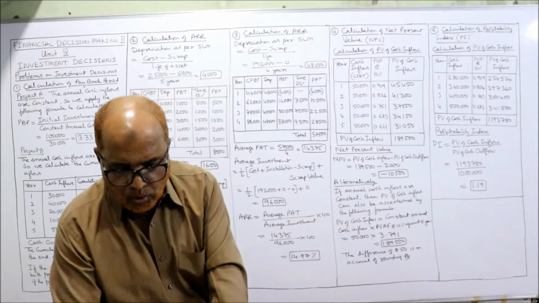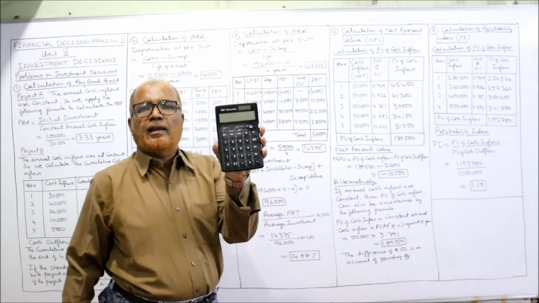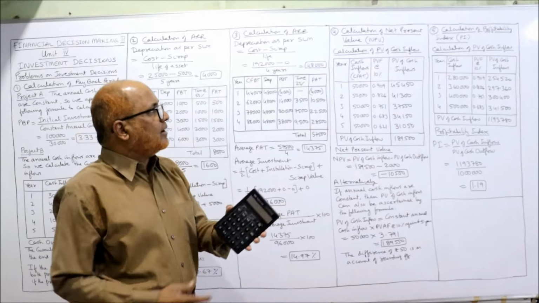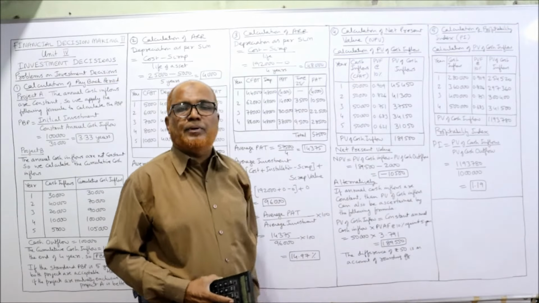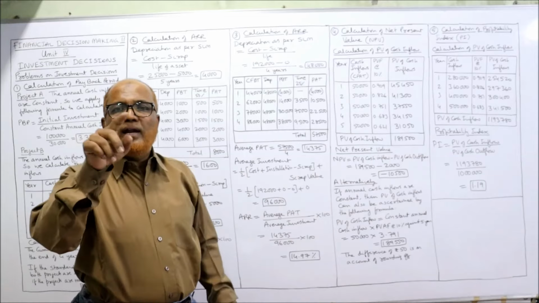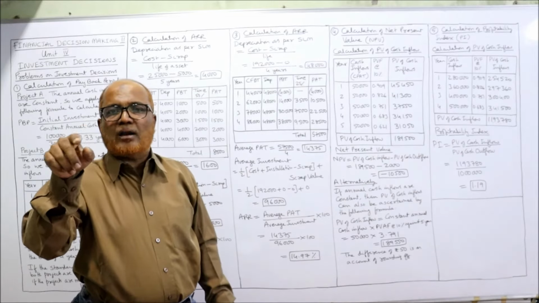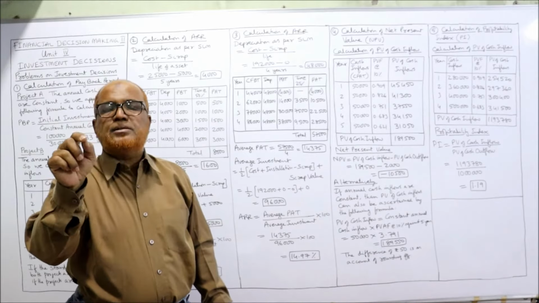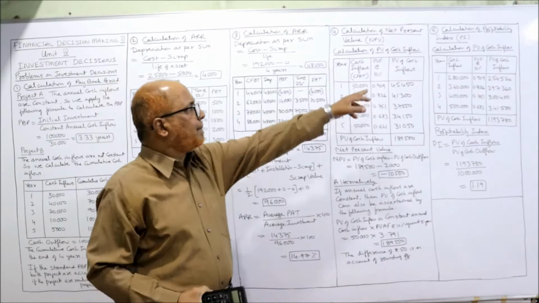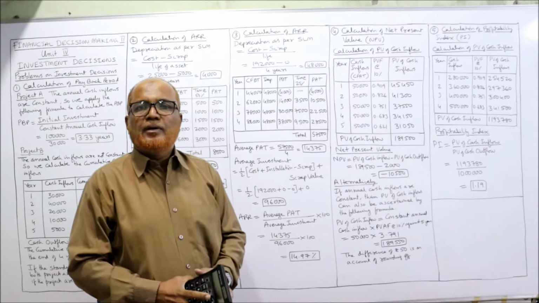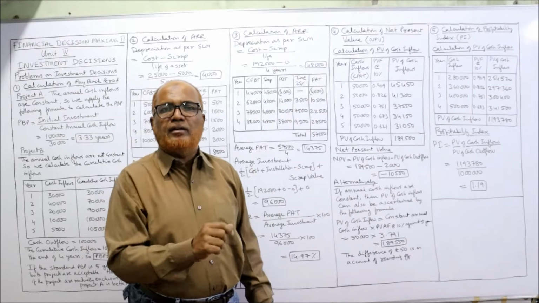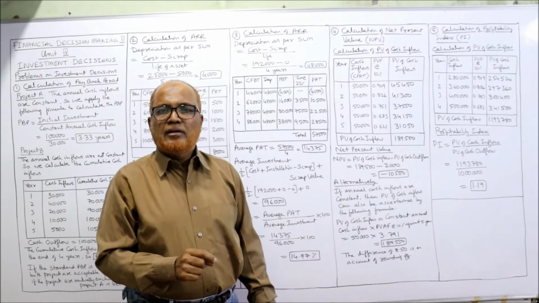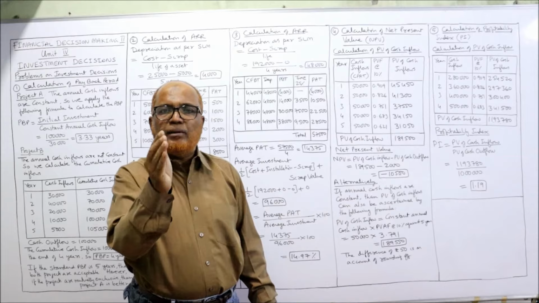Otherwise, if you don't have the table, use the simple calculator. Simple, not scientific. On a simple calculator, how do we find the PV factors at 10%? The formula is 1 divided by (1 plus R) to the power of N. R means rate of return. 10% means 0.1. 10 divided by 100, you will get 0.1. So 1 plus R, that is 1 plus 0.1.